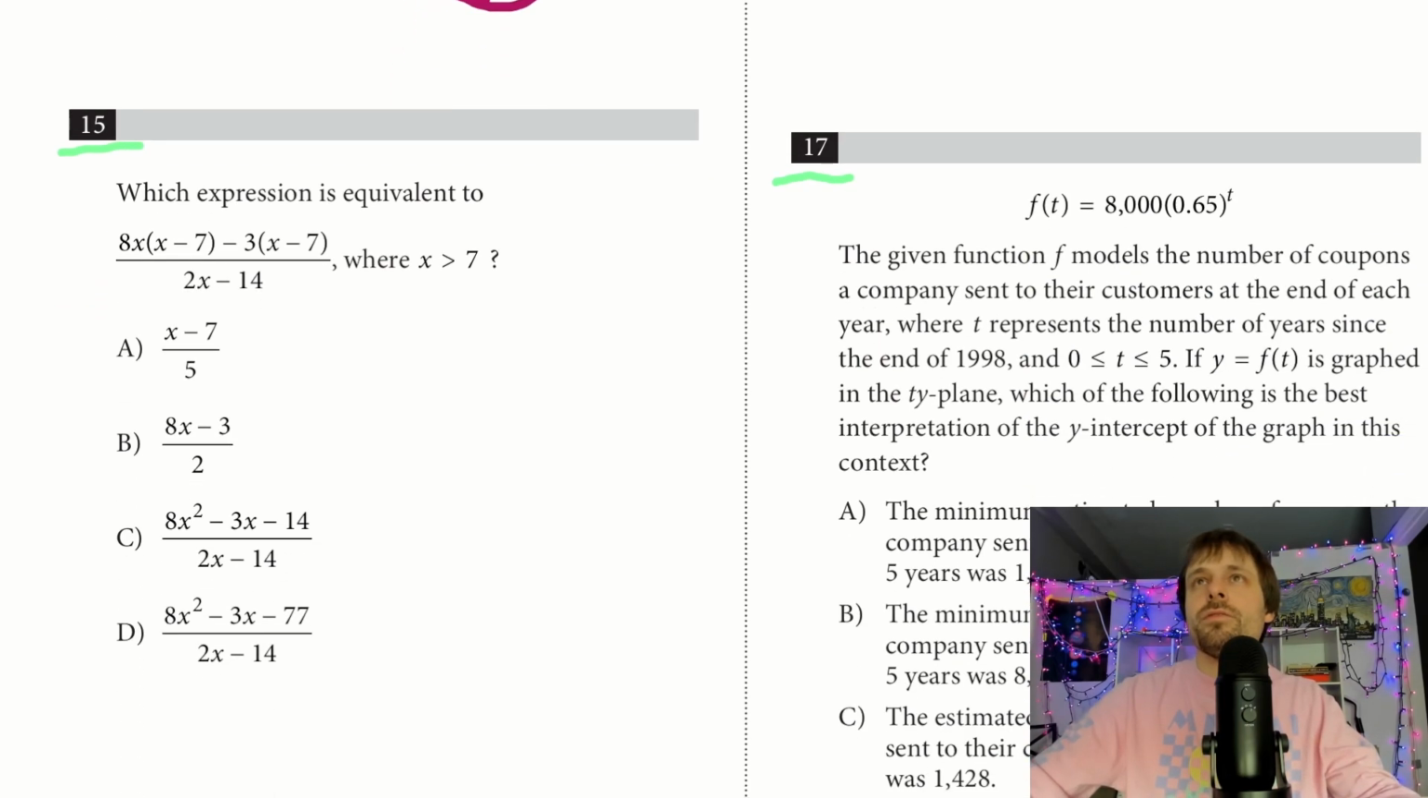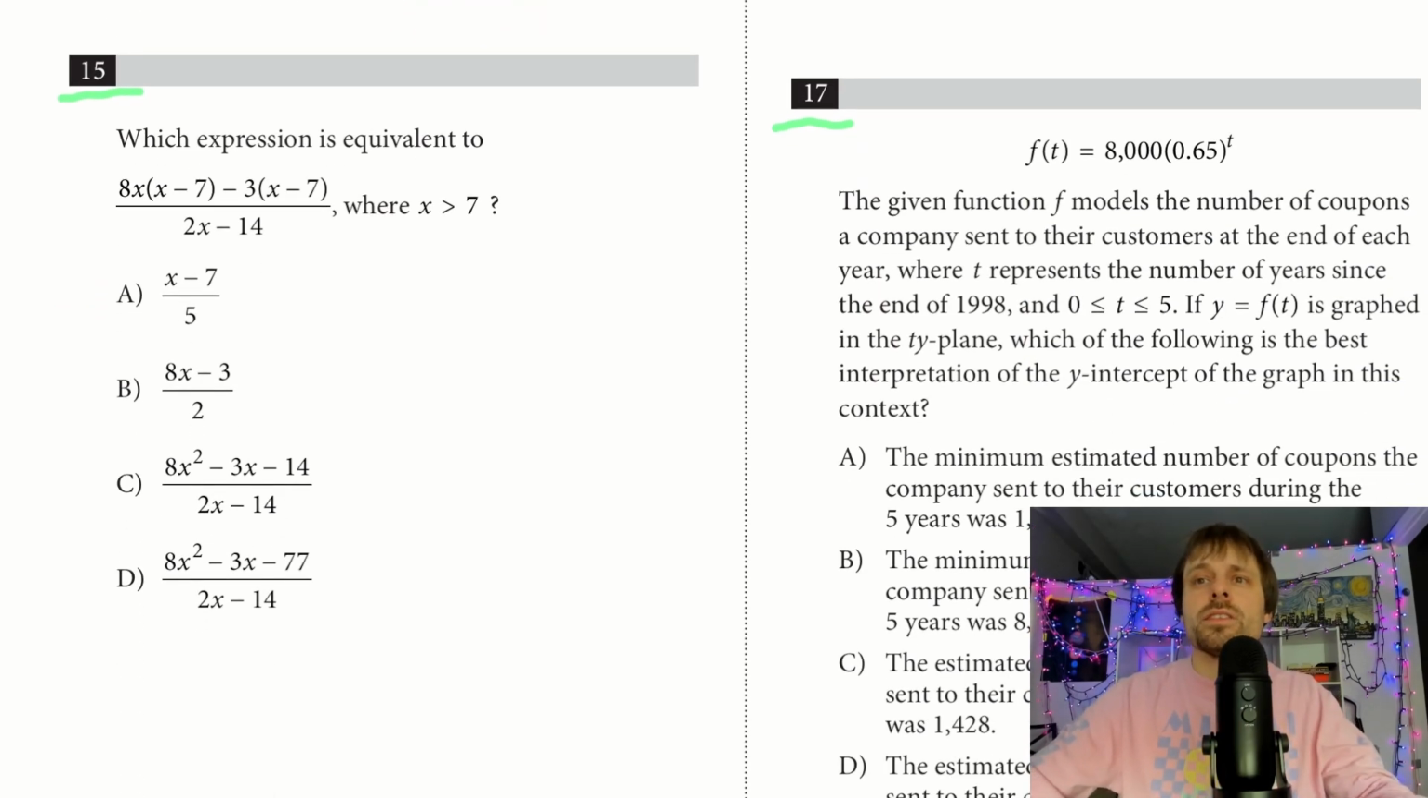I scroll down to number 15 here. Finally, an underlined one. This one's going to be decent. Which expression is equivalent to this, right? Okay. So what could we try to do here with this problem? We always want to try to look for shortcuts. Whenever I see these x's, x squareds, parentheses, I always want to think, can I factor anything? Is there anything I can simplify?